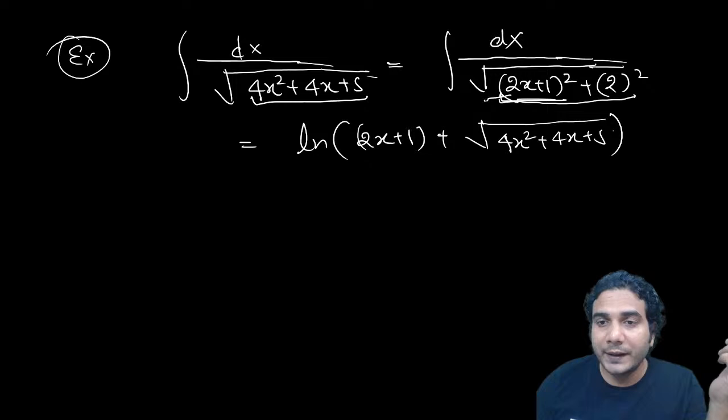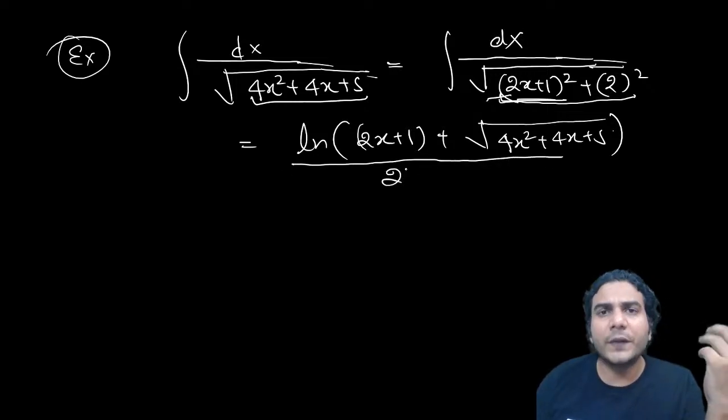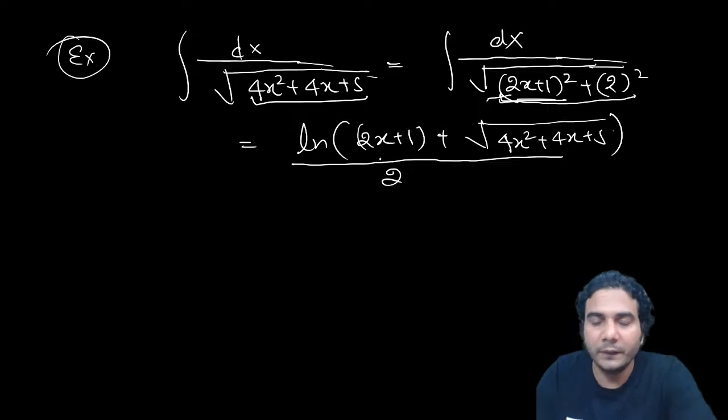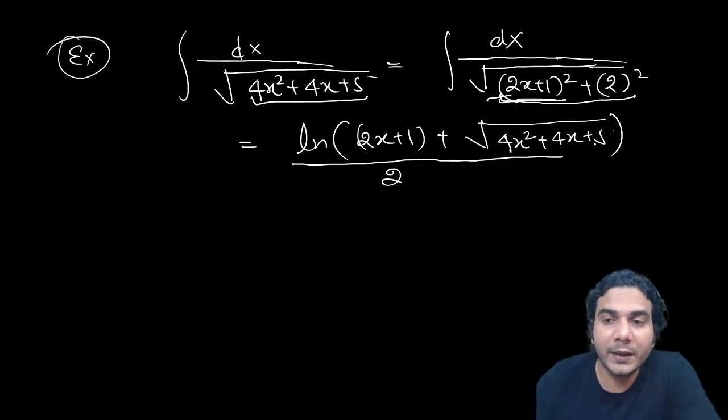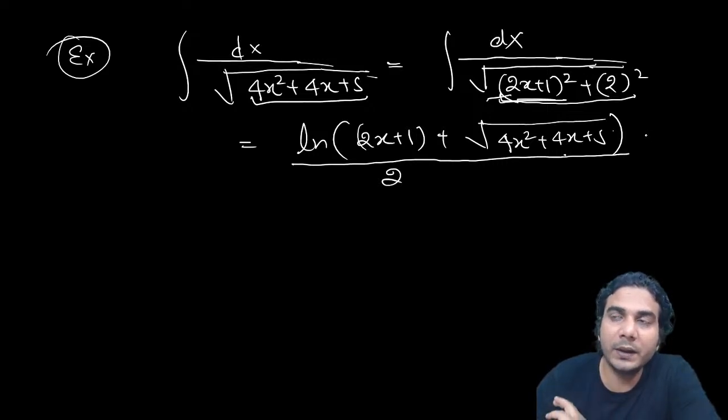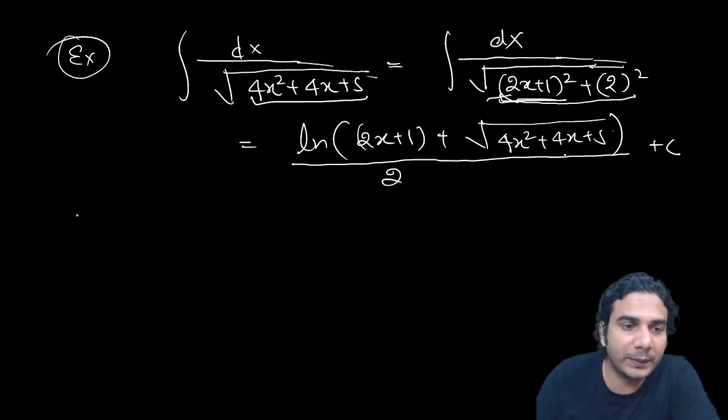But the coefficient of x is 2, so you need to divide this whole expression by 2, right? Because in place of x, it is ax plus b. So you know what to do whenever you have ax plus b in place of x. You just need to divide the whole formula by a, and replace everywhere x by ax plus b. So this is the answer, right? In this way you can apply the formula.